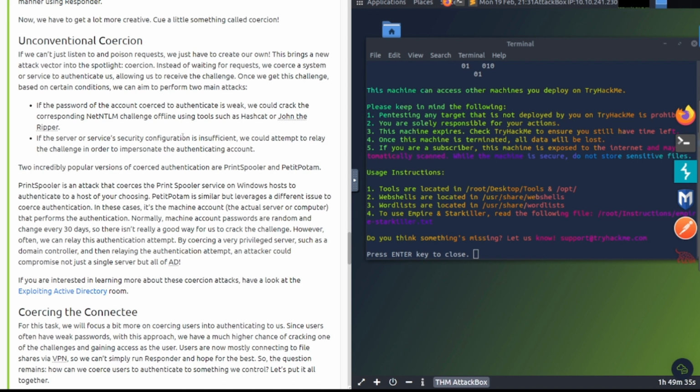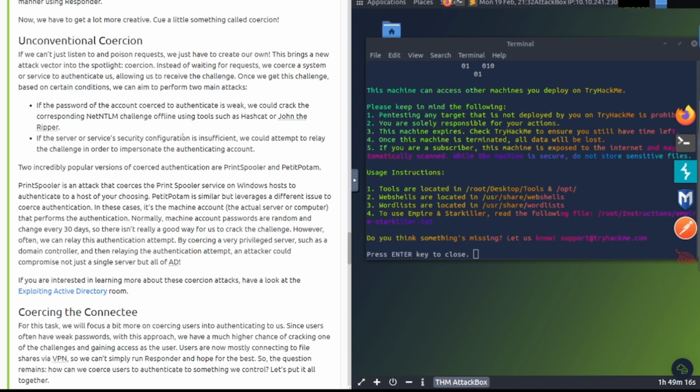If we can't just listen to and poison requests, we have to create our own. This brings a new attack vector into the spotlight: coercion. Instead of waiting for requests, we coerce a system or service to authenticate to us, allowing us to receive the challenge. Once we get this challenge, based on certain conditions, we can aim to perform two main attacks.